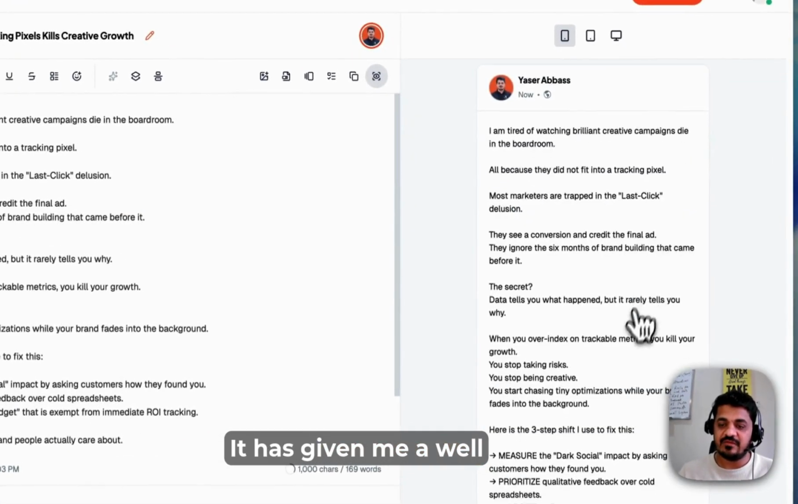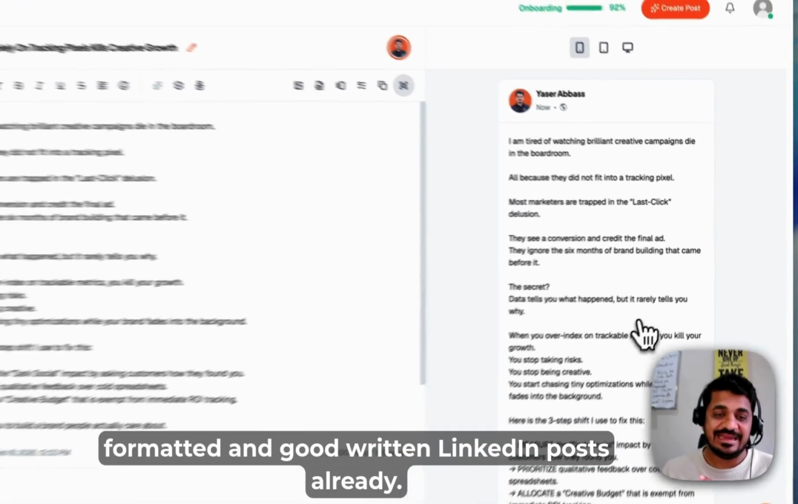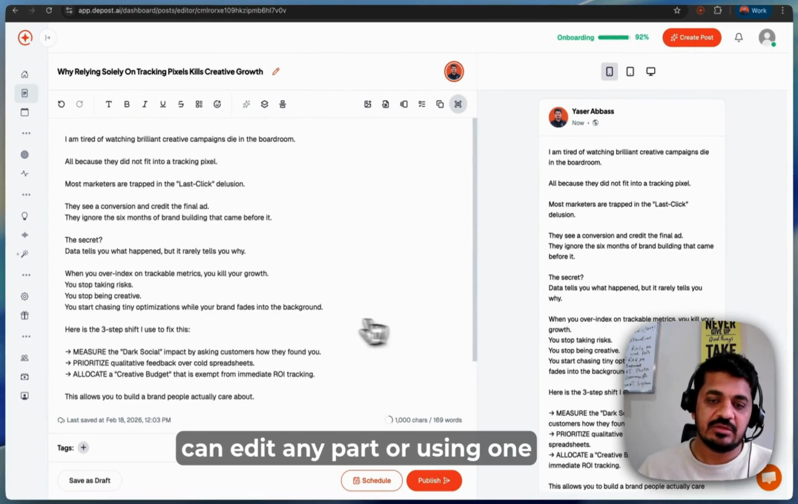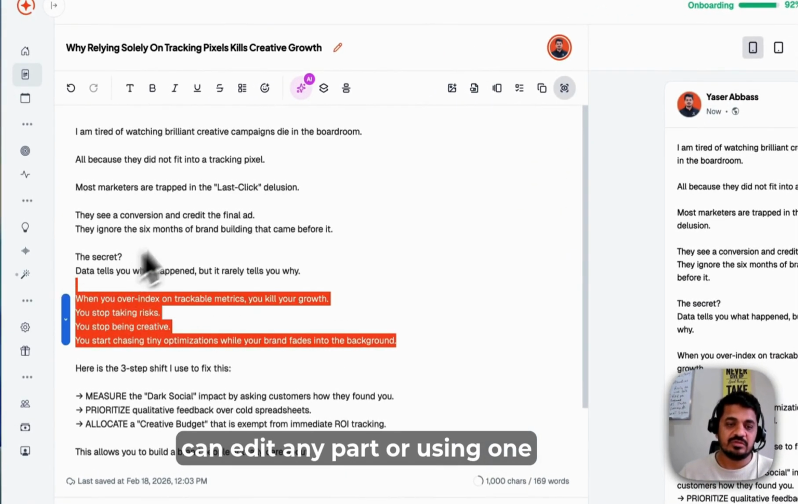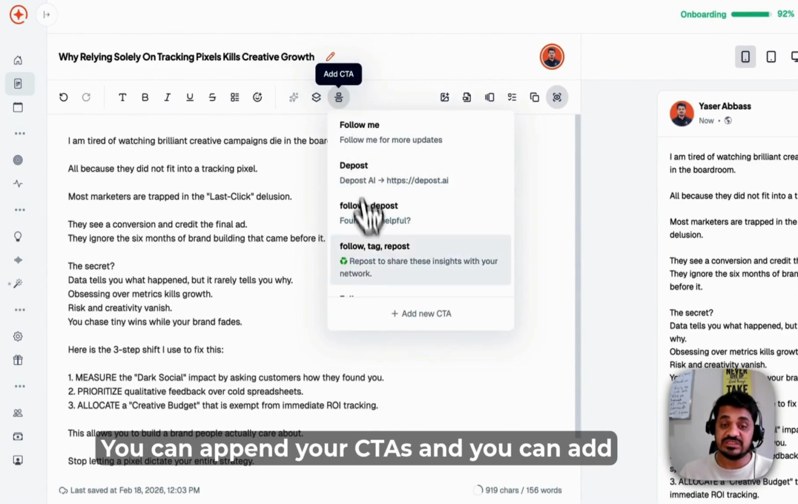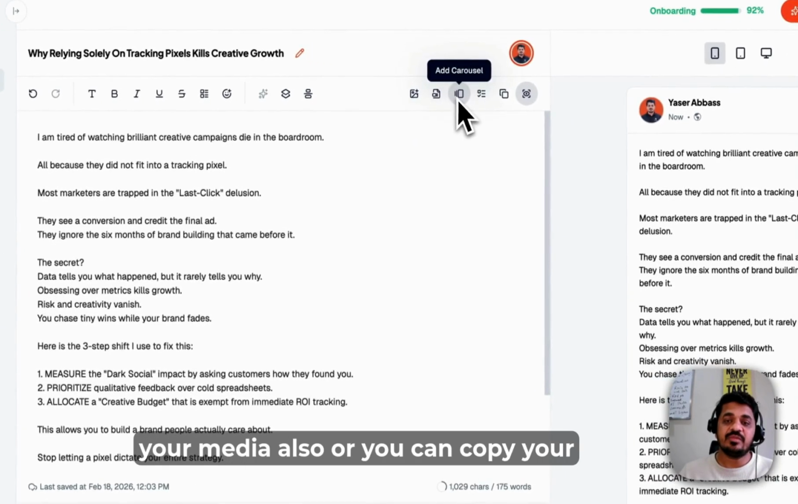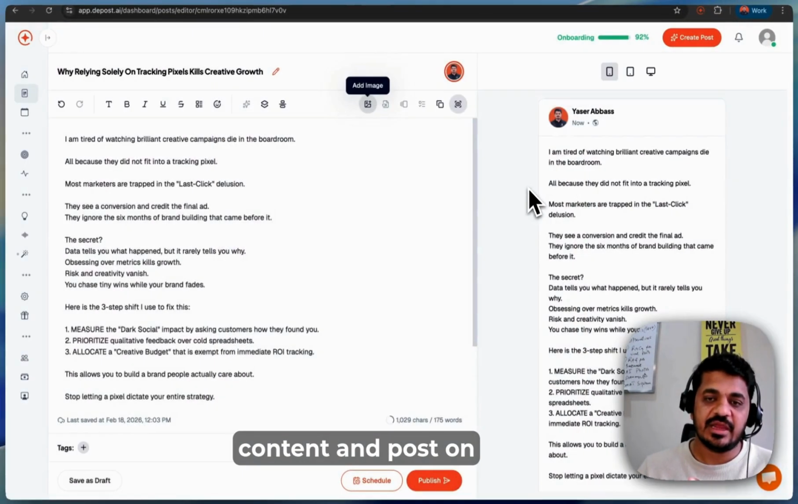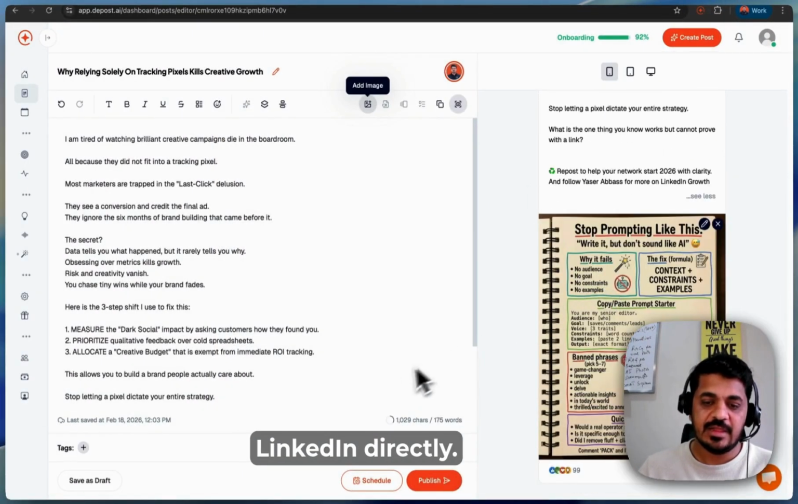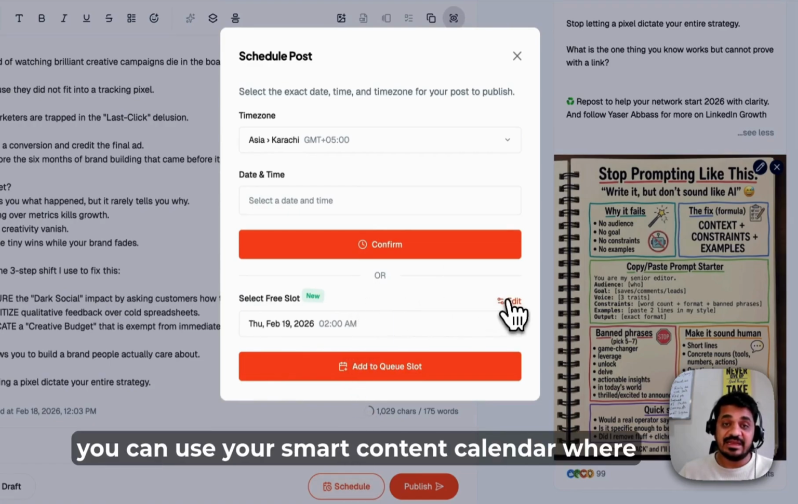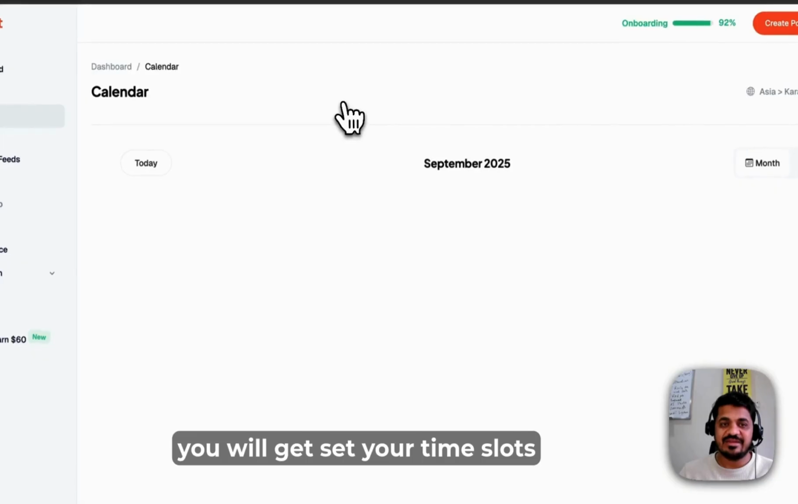It has given me a well formatted and well written LinkedIn post already. You can directly post it, or you can edit any part using the editor, or you can generate more hooks. You can append your CTA and add your media also, or you can copy your content and post on LinkedIn directly. To schedule your content, you can use your smart content calendar, where you set your time slots once,